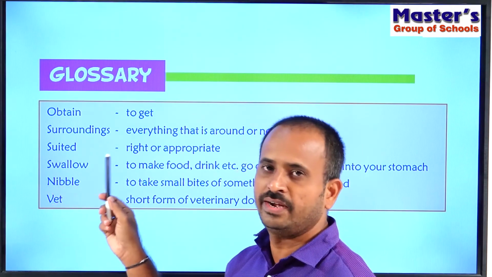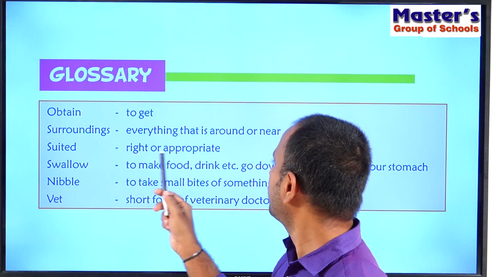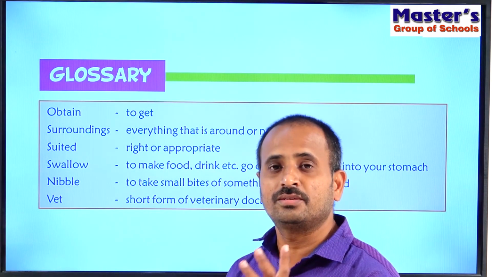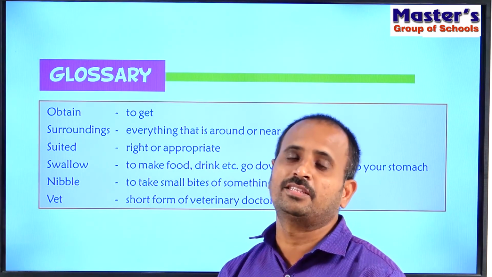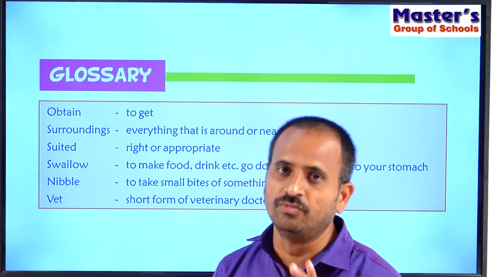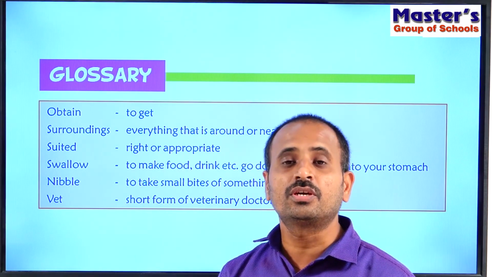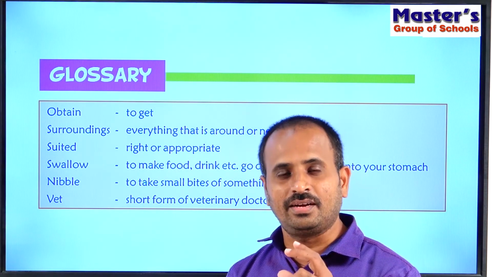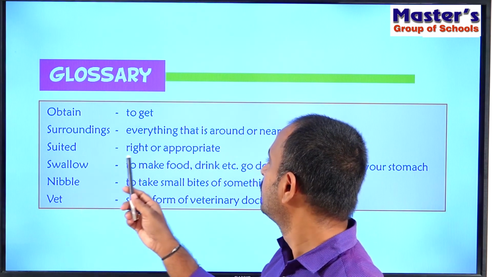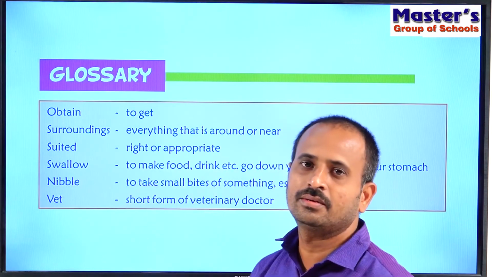Next, see the third word, that is suited. Suited means right or appropriate. Already we have practiced some fill in the blanks, and in that exercise we chose suitable words for each blank. Suitable means the correct word, the appropriate word.